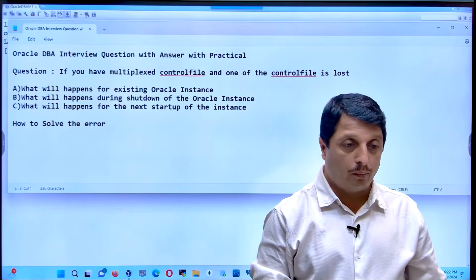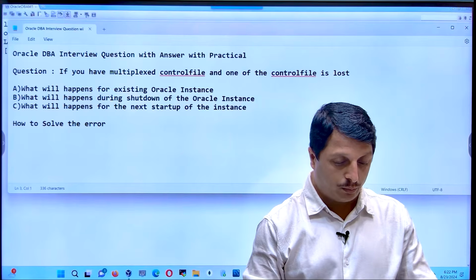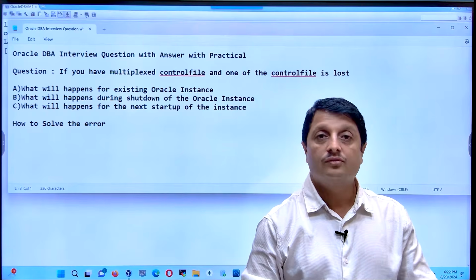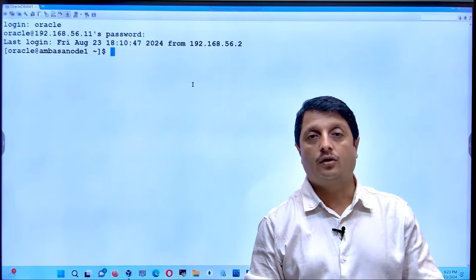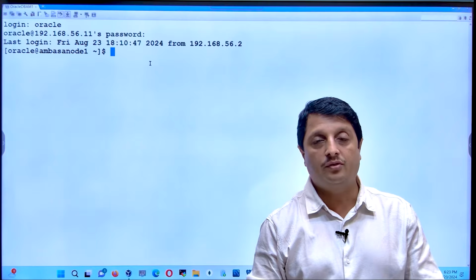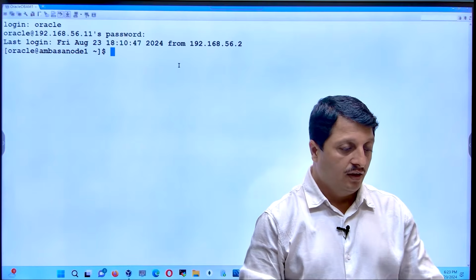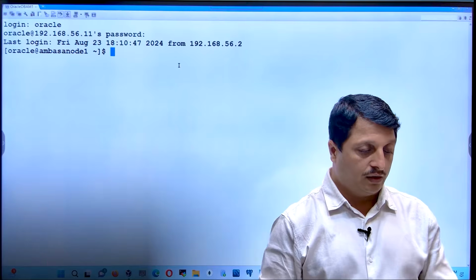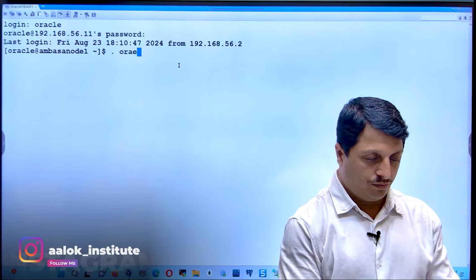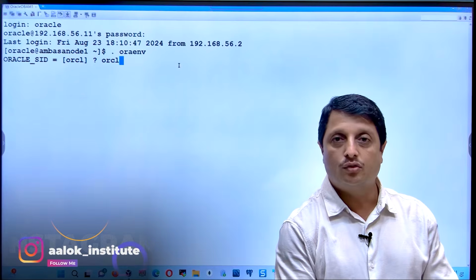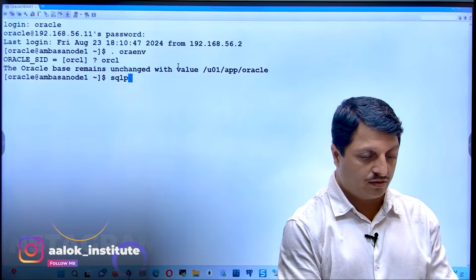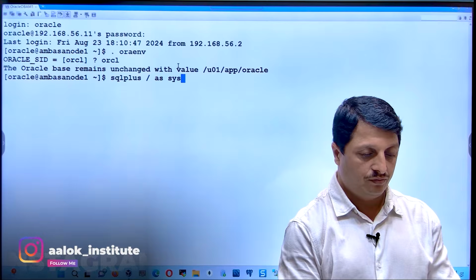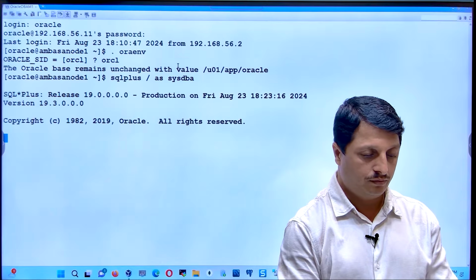So to demonstrate this, I will just connect to one of my machines, which has an Oracle database already installed and database has been created. Let's go ahead and connect to that instance, the name of the instance is ORCL. And let's log in here and say startup.